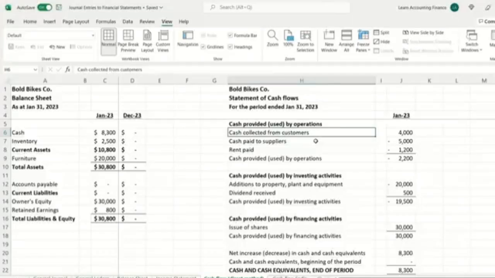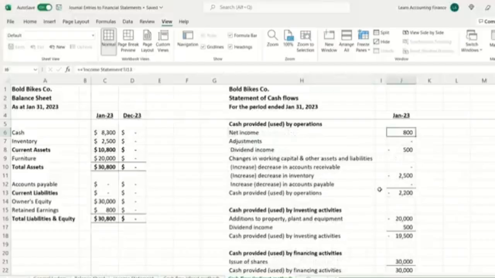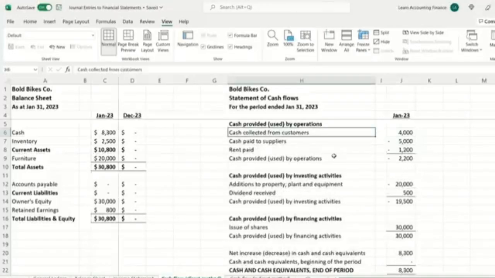This is actually the method that is recommended by standards, but it's not an easy method. It's not easy to have all the information readily available. So most organizations prefer the indirect method. The difference between direct and indirect method is that in the indirect method, we start with net income from the income statement and adjust any non-cash items that we are aware of out of that net income to arrive at the cash provided by operations. So it's more like an indirect method of arriving at the cash flow from operations compared to the direct method where actual direct cash flows are reflected in the cash flow statement.